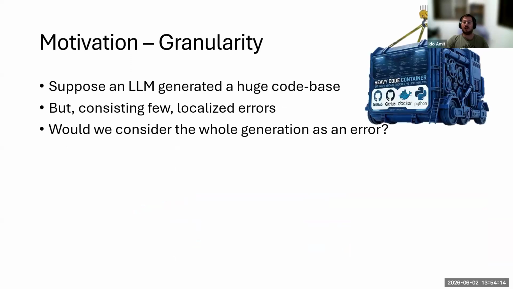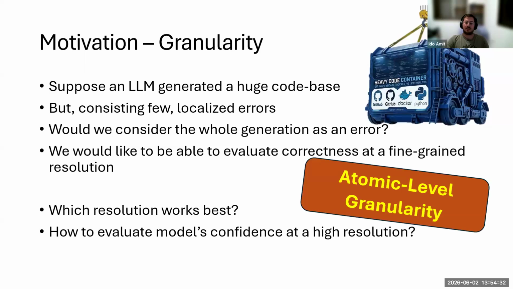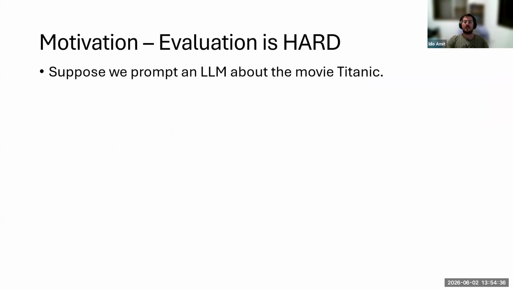Imagine a large repository generated by an LLM, say Claude Code. In such long generation, some mistakes are very likely to appear, even if there are only a few. But should a few isolated mistakes make us label the entire generation as incorrect? This is why we believe correctness should be defined at a finer resolution than the full generation.